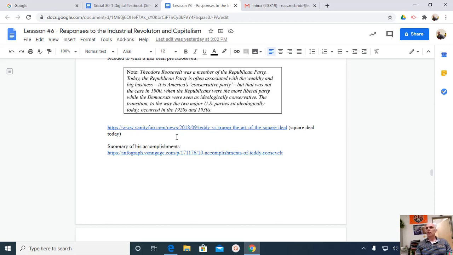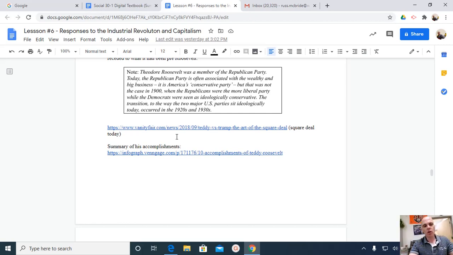One of the main things Theodore Roosevelt is remembered for, and it's highlighted in the textbook as well, is Theodore Roosevelt's square deal. So his square deal is some specific history that we do need you to know. It's on page 143 of the textbook here. Again, this chapter is doing an excellent job.